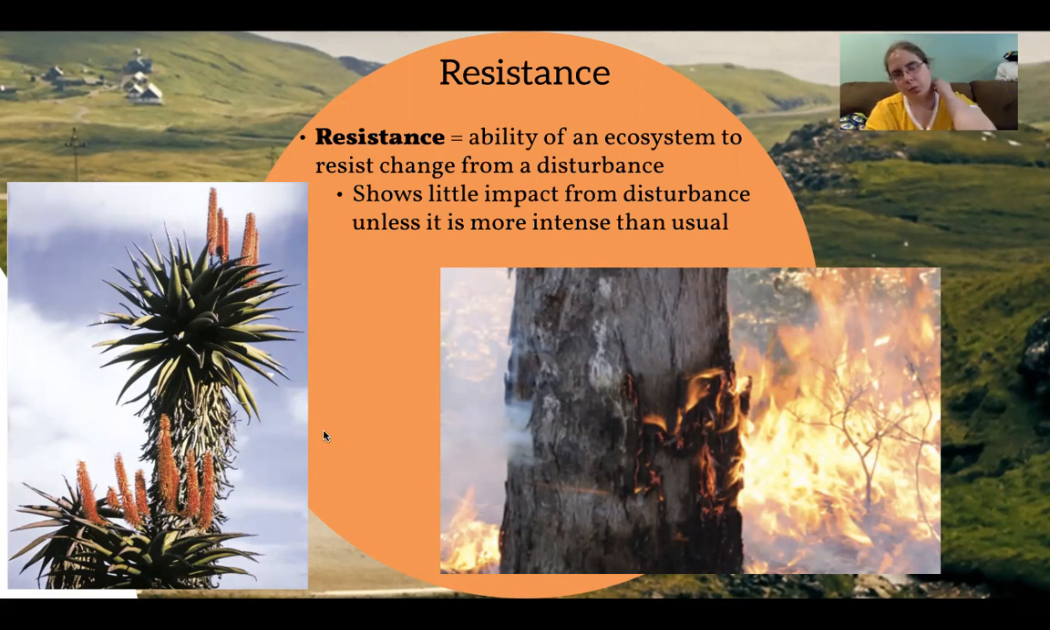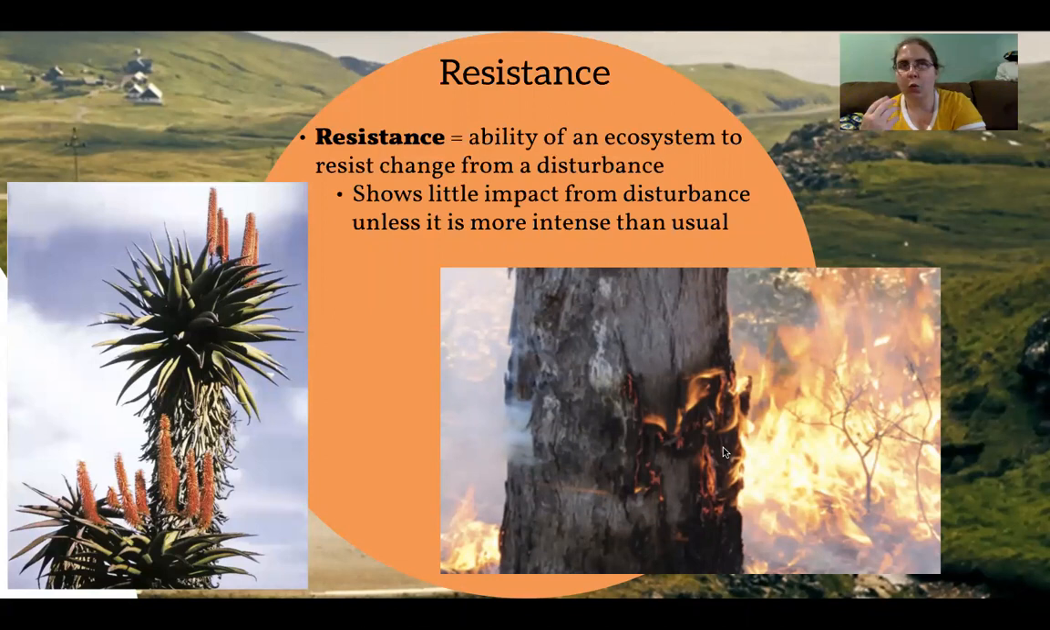So ecosystems with high resistance will show very little impact from different disturbances unless it is a more intense disturbance than usual. And here we have certain trees which live in areas that are prone to wildfires. They actually have certain adaptations that make them more resistant to the fire. So they naturally retain more moisture in the middle of the tree to prevent the tree from burning down. And it has a thicker bark so that the bark might be damaged, but the tree itself stays healthy.